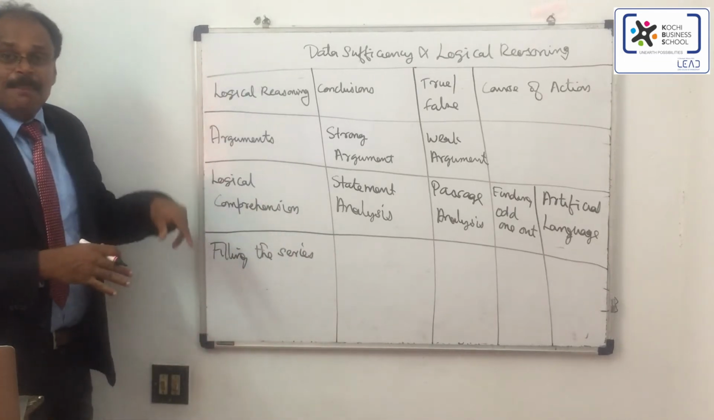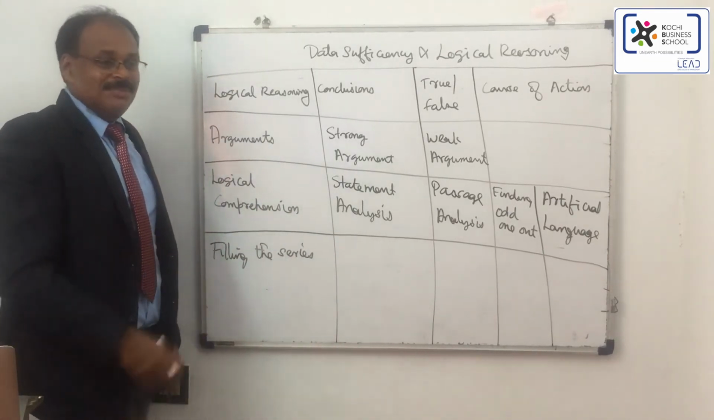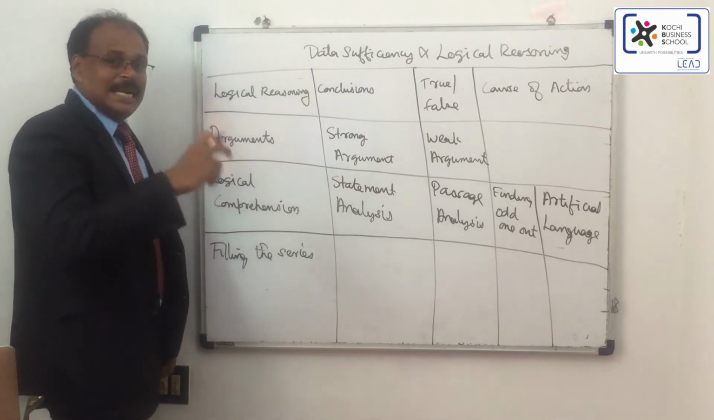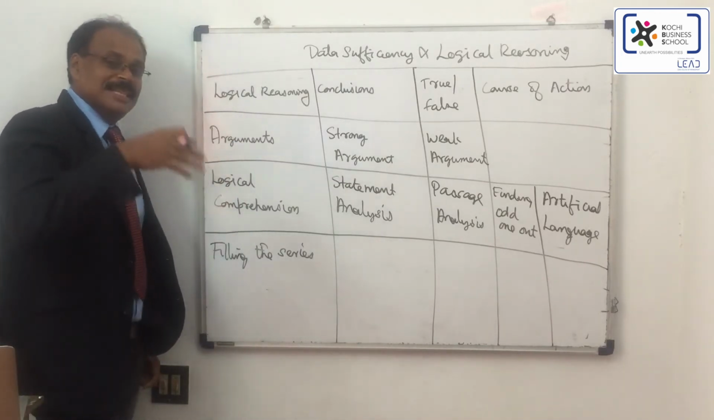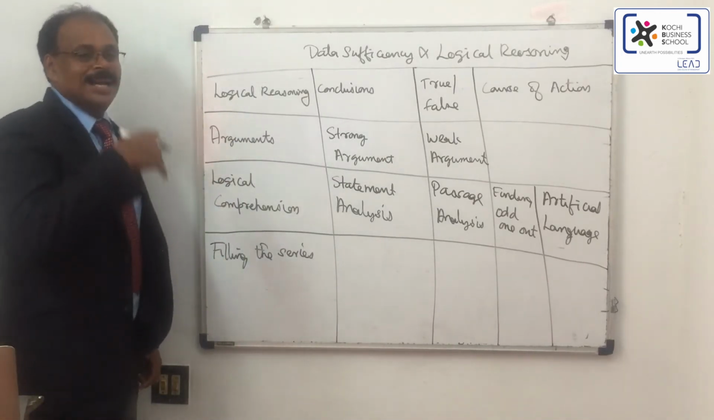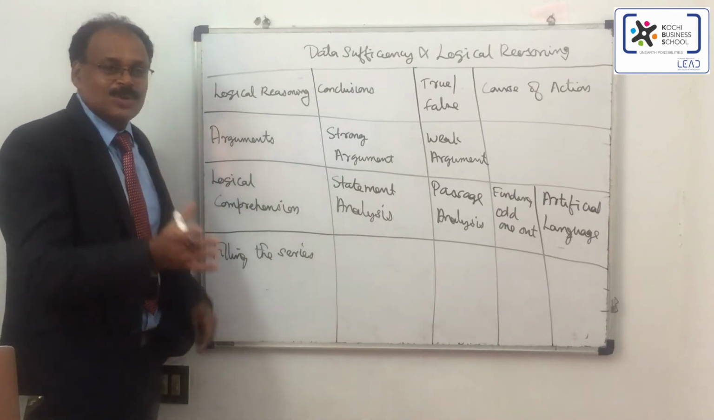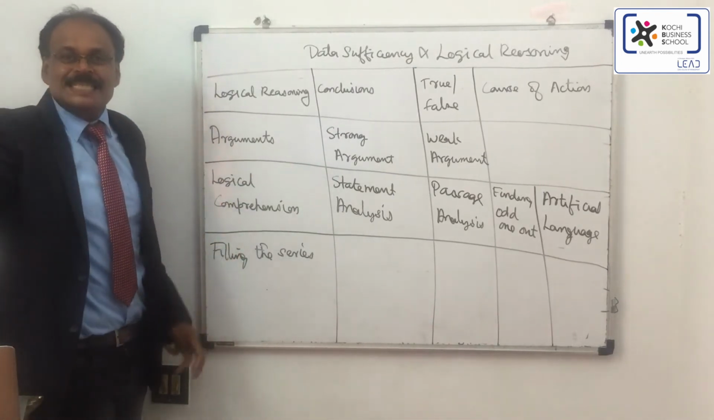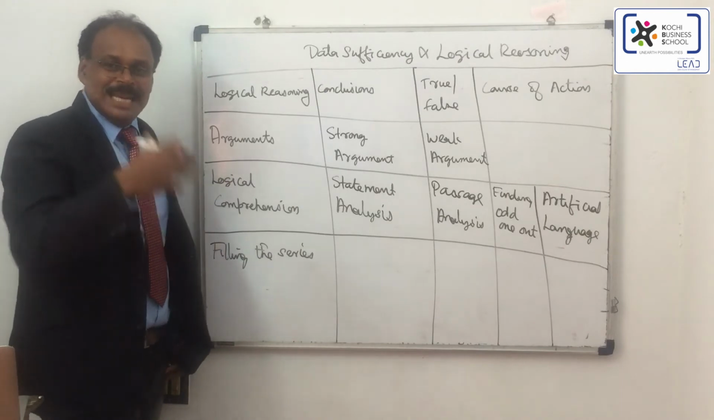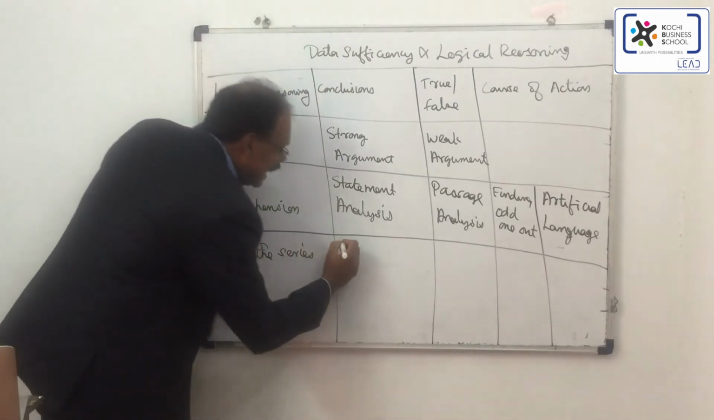Another section of data sufficiency and logical reasoning is filling the series. You can get number series, a set of numbers which may be in a geometric progression or added with a specific number, divided by a specific number, followed by addition, subtraction, division. So you have to find the next number of the series, the missing number. That is number series.